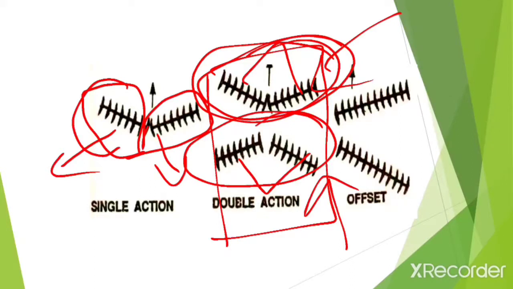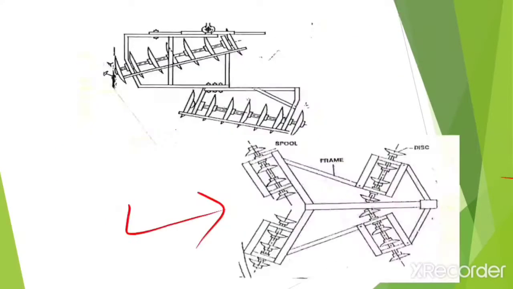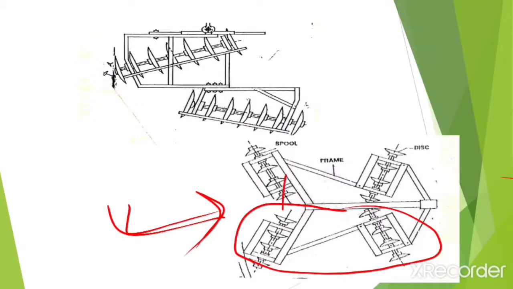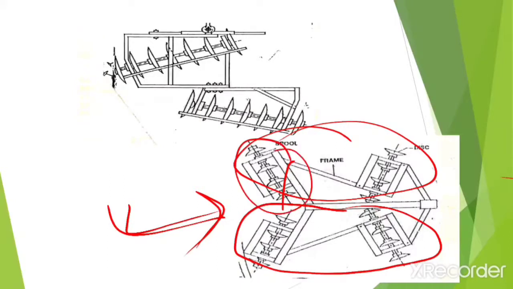So there may again be two types of double action disc harrow. The first one is tandem, and the second one is offset. Now let's know about the tandem disc harrow. This is the tandem disc harrow. The gangs are arranged one in front of the other, like this, and it is the disc harrow comprising four gangs. There are four gangs of disc in which each gang can be angled in opposite direction.